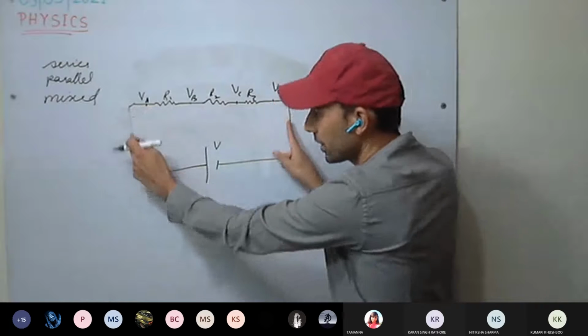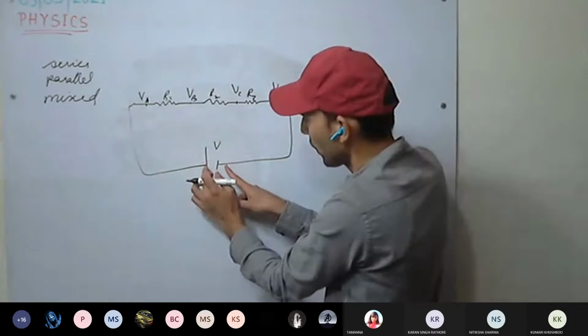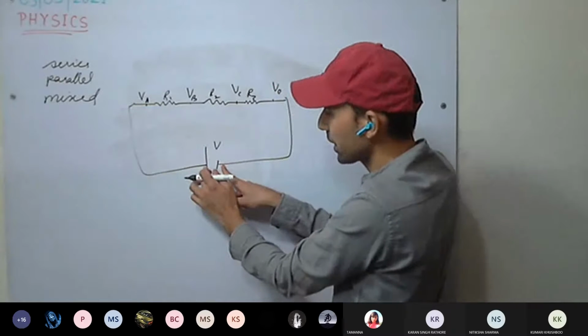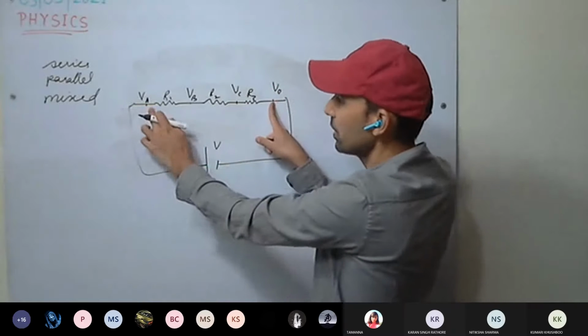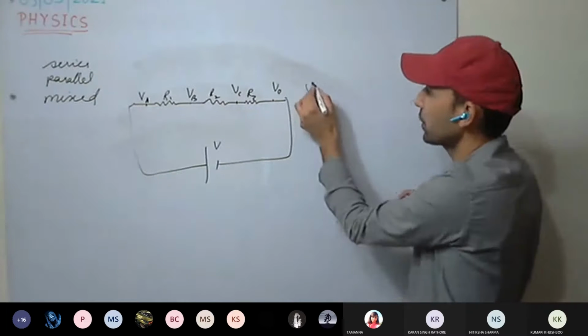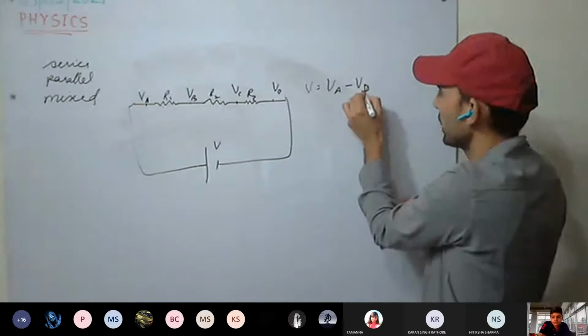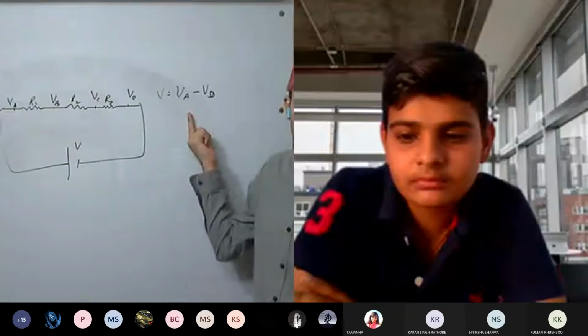We are considering there is zero resistance in the wire. So whatever potential difference is across the battery terminals, that will be the same across these resistors from this point to this point. That means V equals VA minus VD. This point is clear?